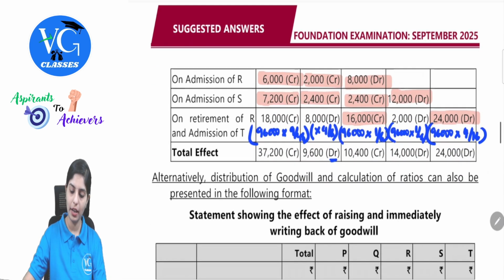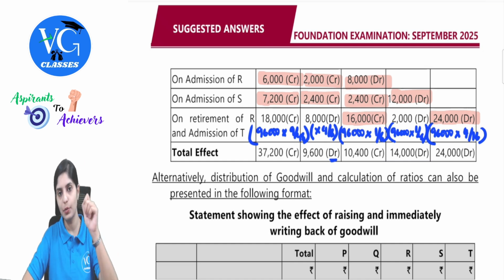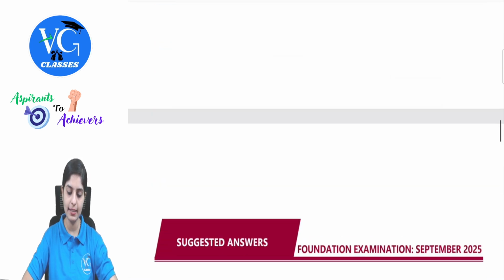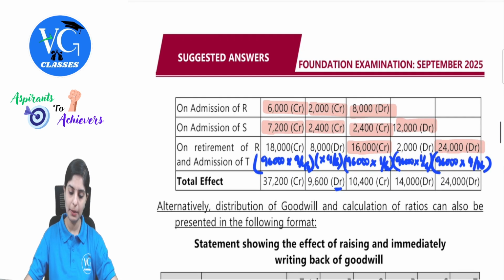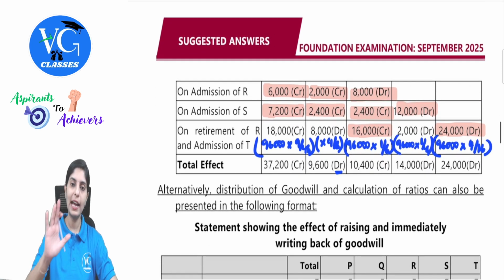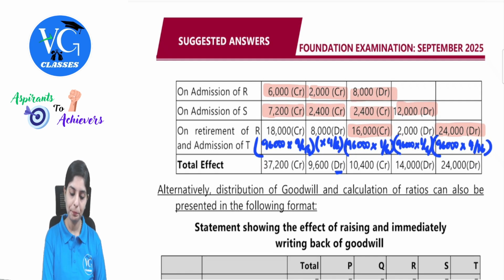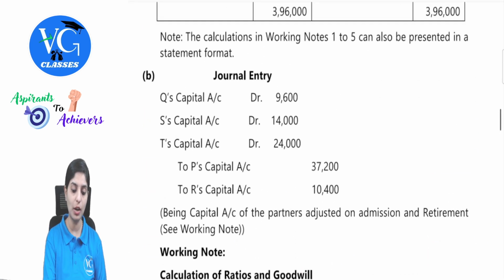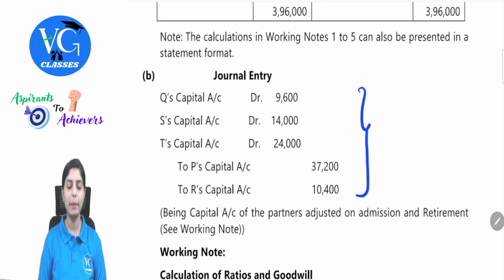R, 8,000 debit. 2,400 credit means minus 16,000. So 10,400 credit. It started with debit balance. So R's capital account will be credited. Then S, 12,000 debit, 2,000 debit. So 14,000 again debit side. 24,000 debit. So the combined journal entry will be S's capital account debit, T's capital account debit, Q's capital account debit, to P's capital account and to R's capital account, sorry. This will be the combined journal entry.